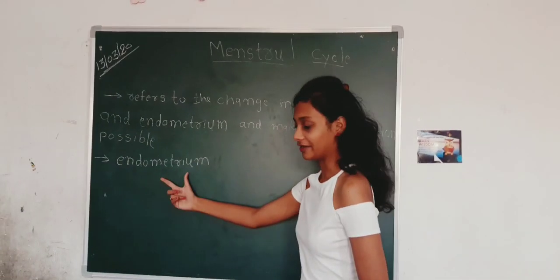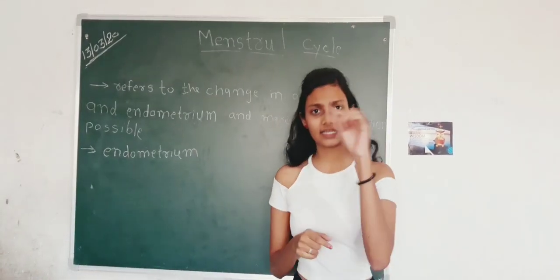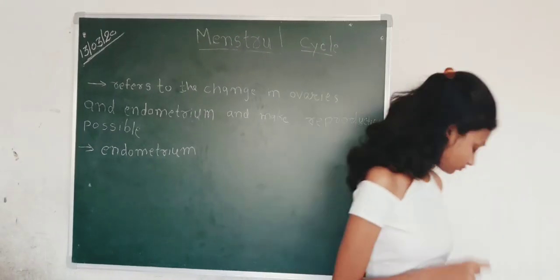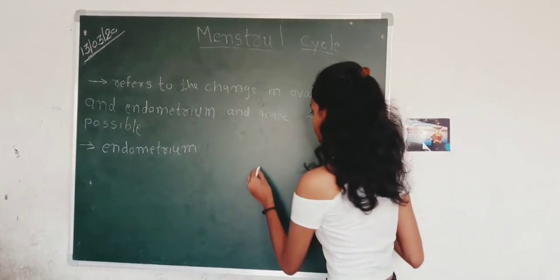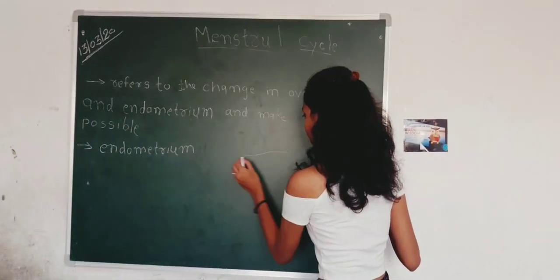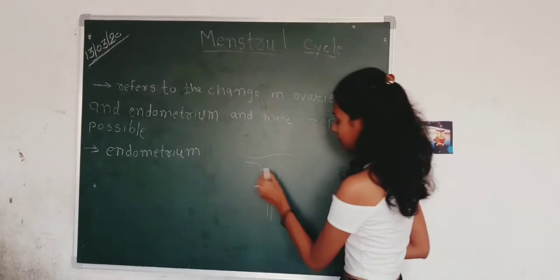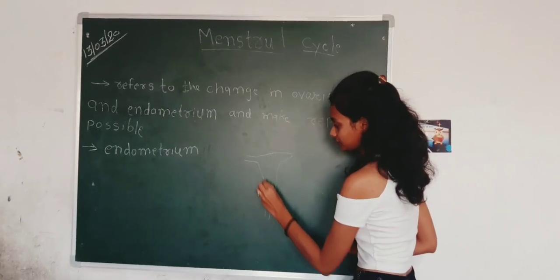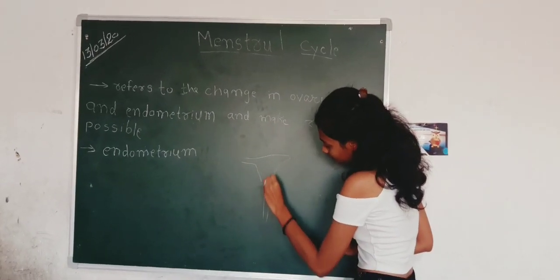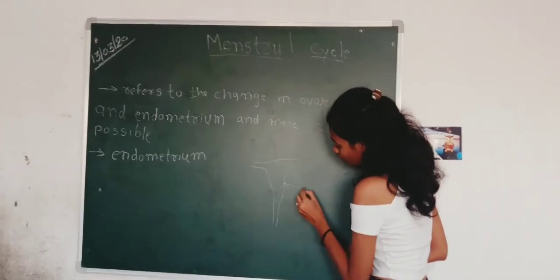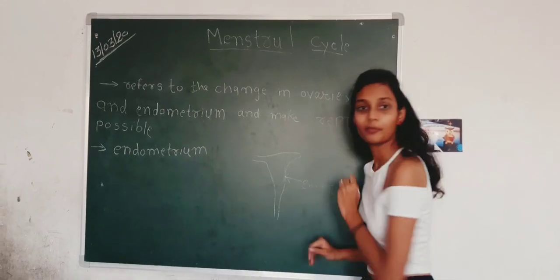So what is the endometrium? The endometrium is the thin lining of the uterus. Inside the uterus, there is a thin lining. We call it the endometrium.